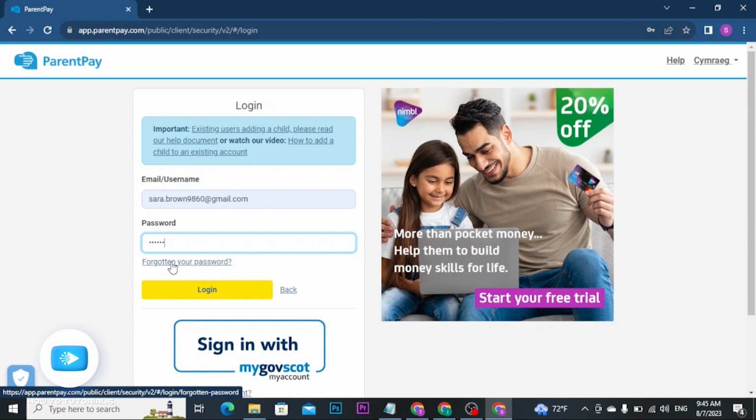Now, once you are logged in, you can view and manage various payments related to your child's school activities. Now, that was the quick and simple video on how you can get logged into your ParentPay account.